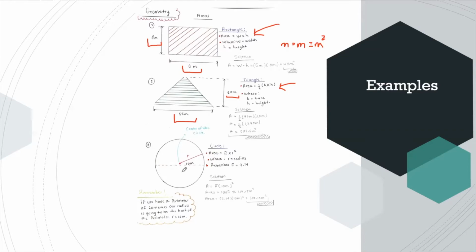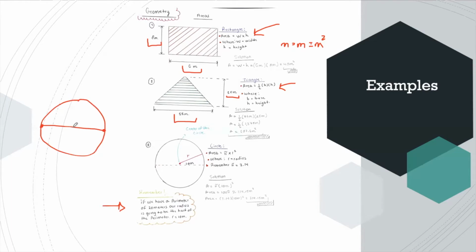And the last example we have is a circle. Remember that the radius is going to be half of the perimeter. But what's the radius? Well, if we have a circle and we draw a line here, this is the total distance of the circle, known as the perimeter.